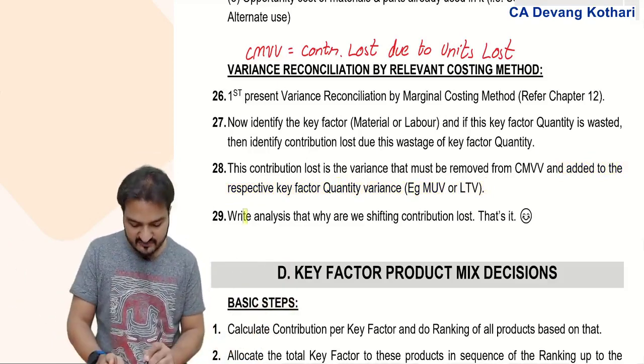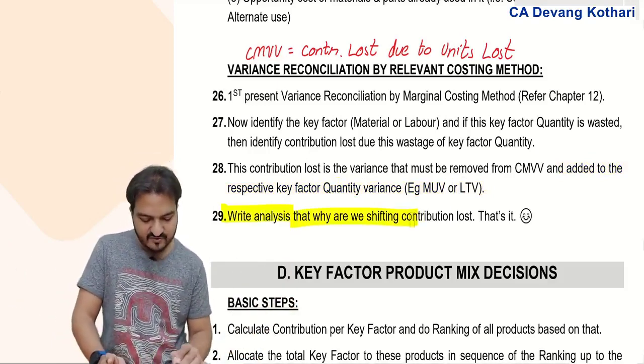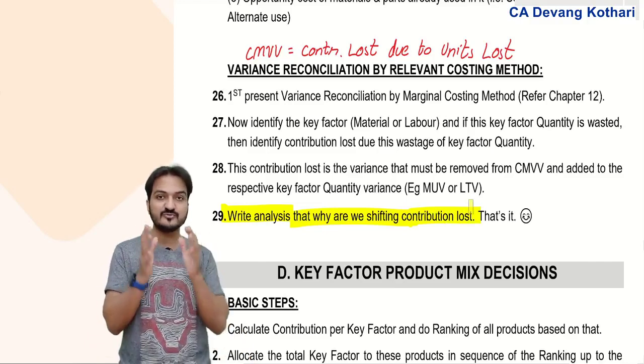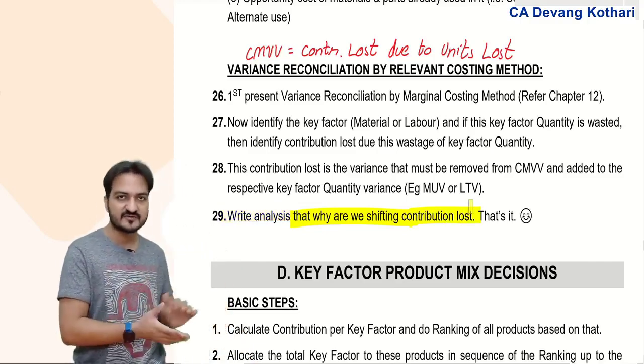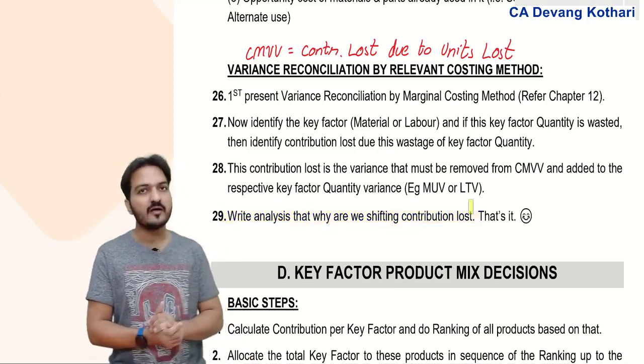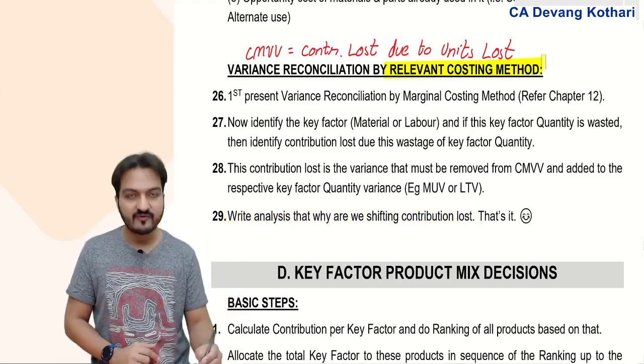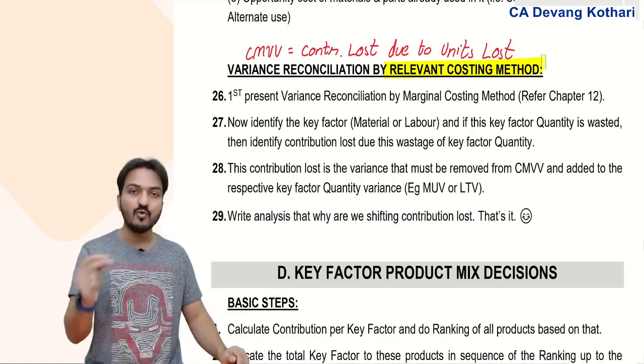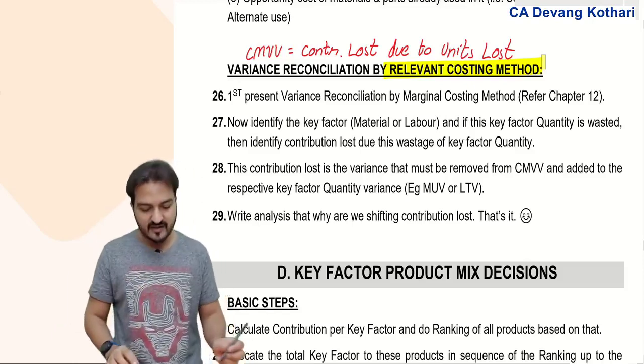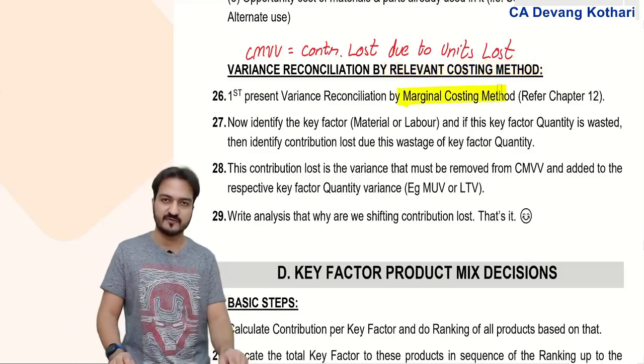Now we just write an analysis of why we are shifting the contribution loss. It is very important to write that analysis. Generally, whenever the question asks for variance reconciliation by the relevant costing method, you first show variance reconciliation by the marginal costing method.